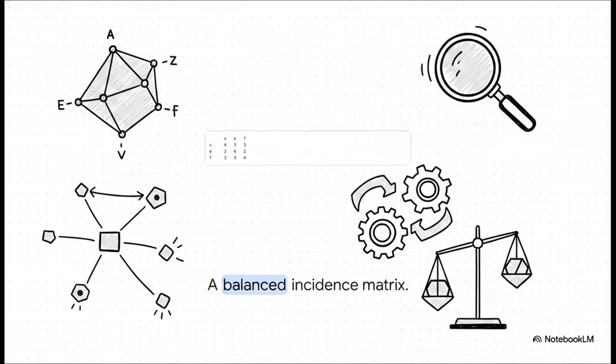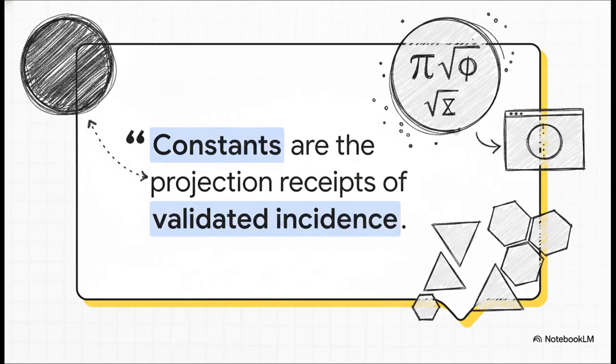Take a balanced incidence matrix for a tetrahedron, for example. There are absolutely no x, y, or z coordinates involved. It just states exactly how many vertices, edges, and faces connect to one another. Each vertex touches 3 edges. Each edge touches 2 vertices. This exact relation balances perfectly every single time. It's a deterministic, unarguable mathematical truth that can be instantly verified by literally any machine on the network entirely without needing a single spatial coordinate. And this brings us to a phrase that brilliantly captures the core philosophy of OMI. Constants are the projection receipts of validated incidence.